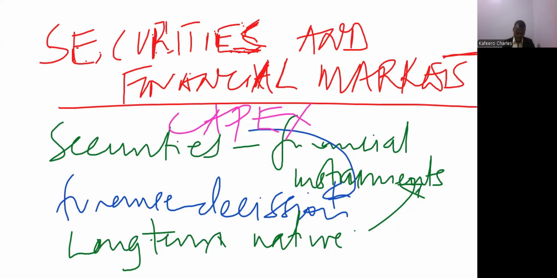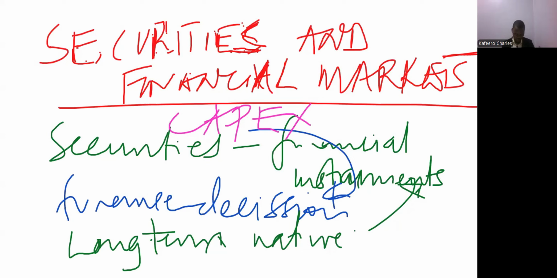But either way, we need to get this straight: the sources of finance that we are looking for, first of all, are long-term in nature. Two, we are going to look at where they are traded, whether the stock market, capital markets or money markets, as we shall see.